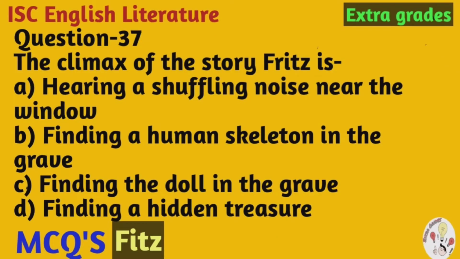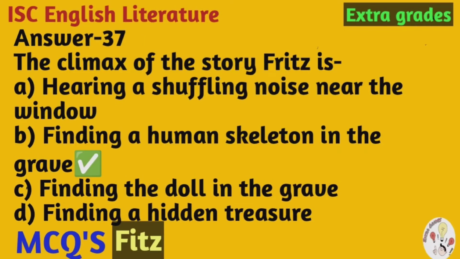The climax of the story Fritz is A, hearing a shuffling noise near the window, B, finding a human skeleton in the grave, C, finding a doll in the grave, D, finding a hidden treasure. And the correct option is B, finding a human skeleton in the grave.